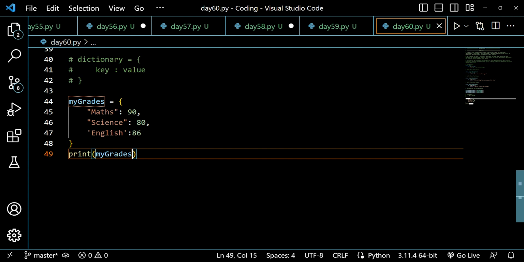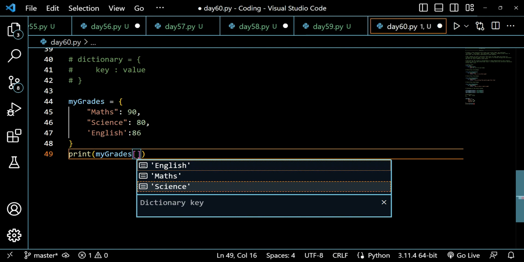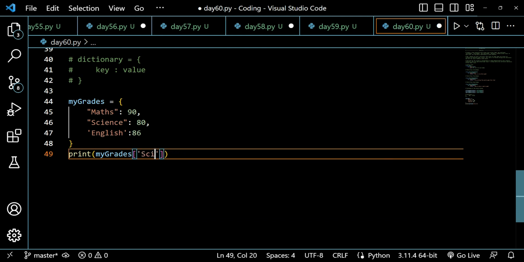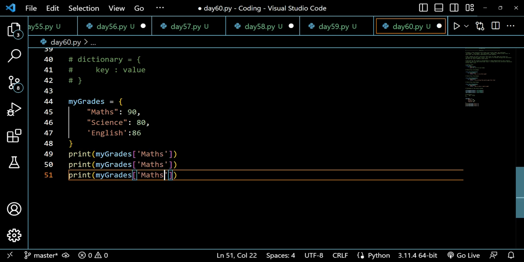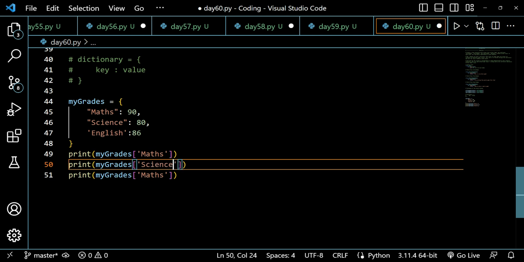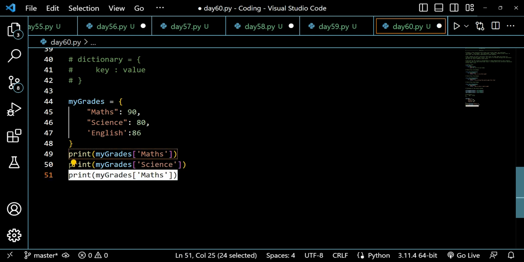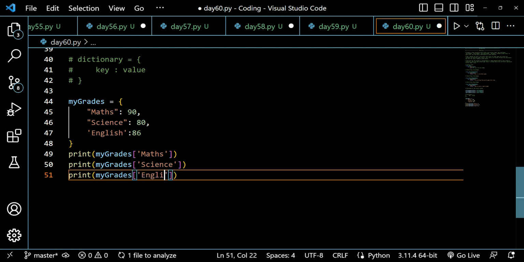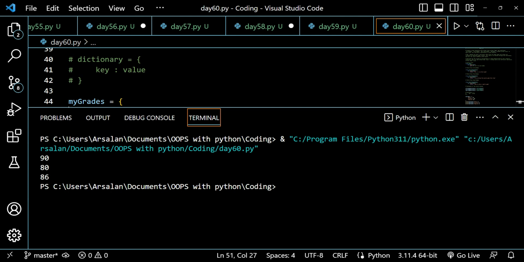So what I will do is put square brackets here and put the names of the keys: first maths, then science, and lastly English. And then I can run it. You can see 90, 80, 86.